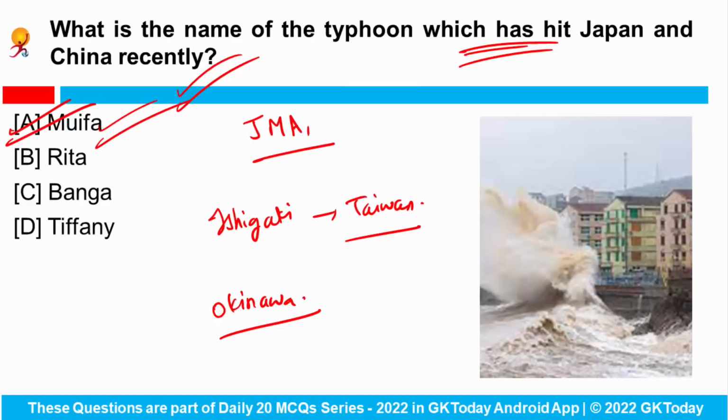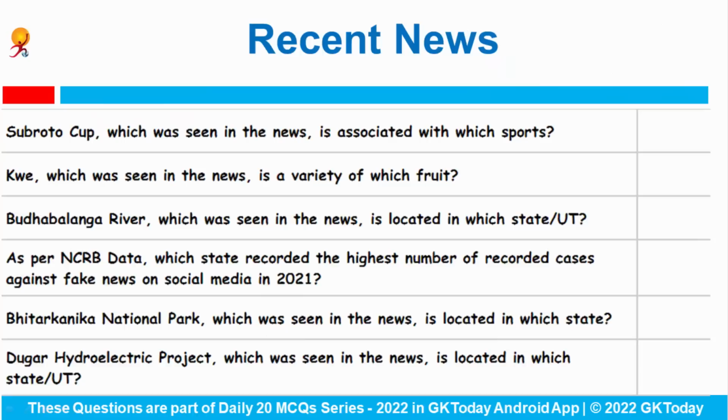So these were the most important current affairs and news from today, and now we'll move on to our revision section. Which three categories are we covering today? First of all, we'll talk about a few important news items that we have not covered in any of the categories, and after that we'll see a few important banking related current affairs, and at last we'll talk about some important tournaments. So let's start with the recent news.